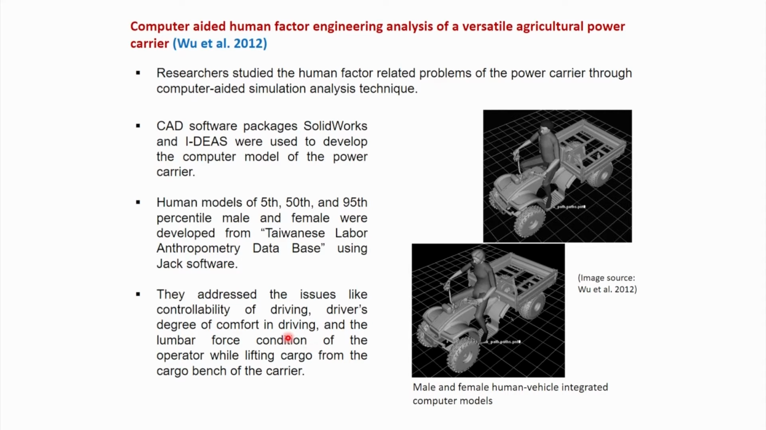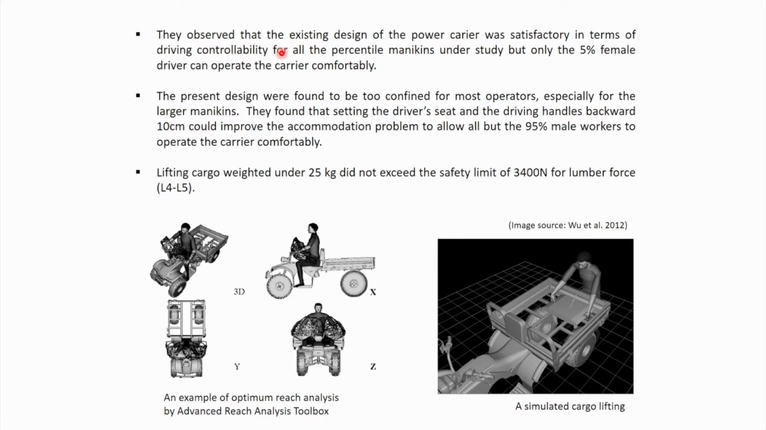So these various ergonomics aspects or human factor issues, for this type of various tasks, they analyzed. They observed that the existing design of the power carrier was satisfactory in terms of driving controllability for all percentile mannequins, starting from 5th to 95th percentile under study, but only 5% female drivers can operate the carrier comfortably. So in terms of comfort, it is not actually acceptable for a wide range of the targeted population, but from driving controllability, it is acceptable for the entire range of the population.